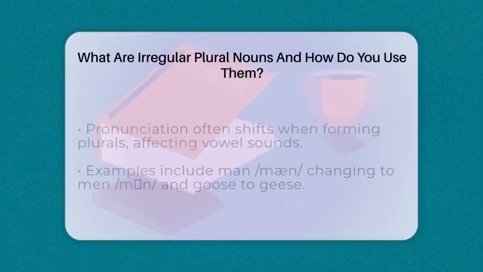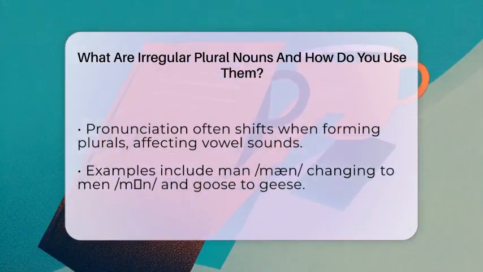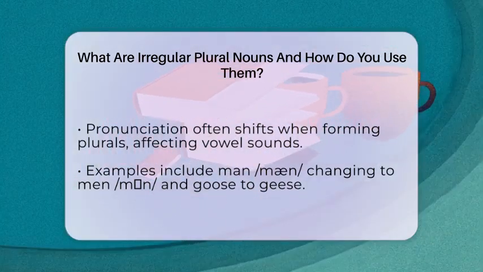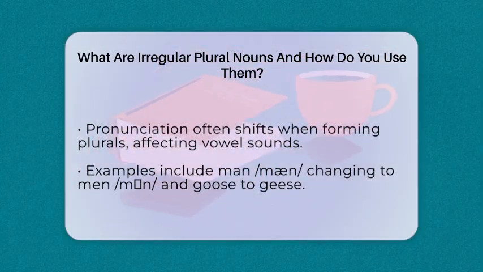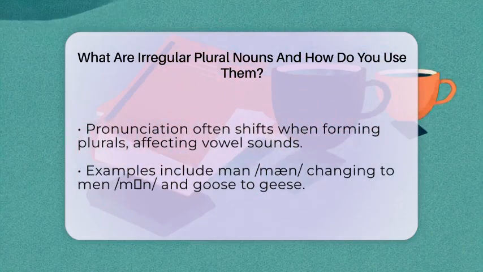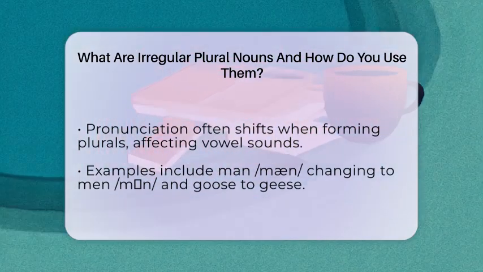Pronunciation is a key part of irregular plurals. When you switch from singular to plural, the way the word sounds can change too. For example, man becomes men. The vowel sound shifts, so it's important to listen carefully and practice saying these words correctly.